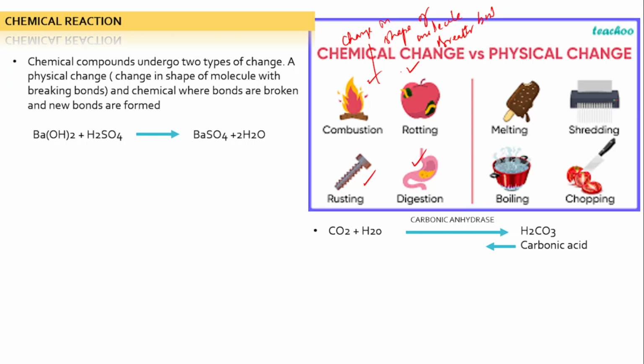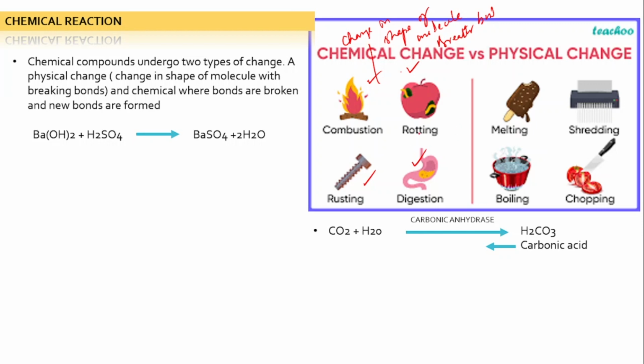This one here, what is happening? The ice cream is actually a solid before, because the water is under freezing condition. So what happens when you take it to a higher temperature? It will start melting. So here a physical change happens. It turns from solid to liquid. Same as in shredding, a large paper will turn into small pieces, and in chopping, when you cut a tomato or any vegetable, you are changing the shape of the fruit.